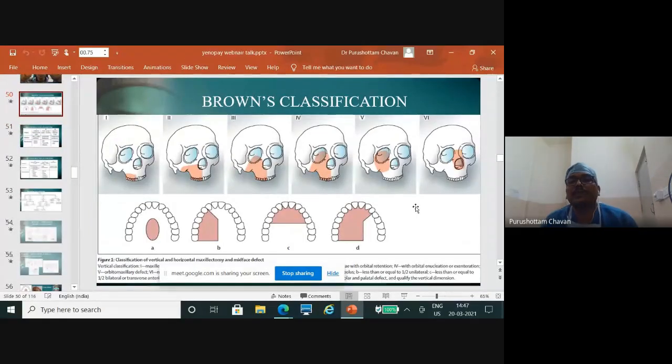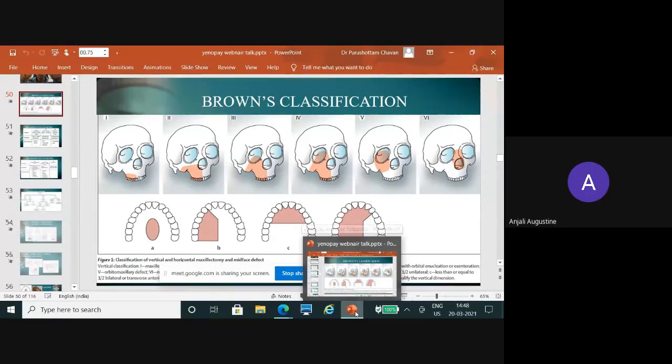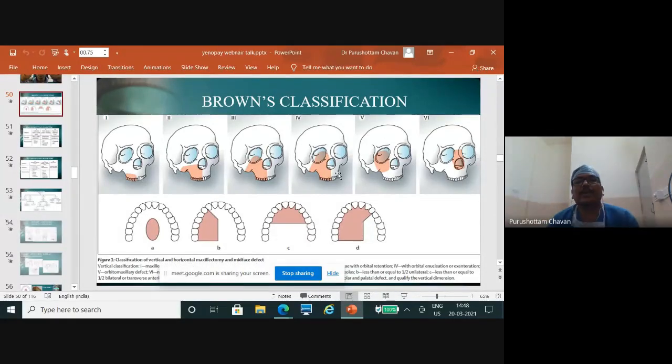This is Brown's classification. So there is no point in talking over something which is already there in the books. So I went a little faster here to cover the other issues. Perhaps Dr. Chauhan, you can just explain this again. Yeah, the Brown classification. You don't treat it like thyroidectomy, total thyroidectomy and hemi.